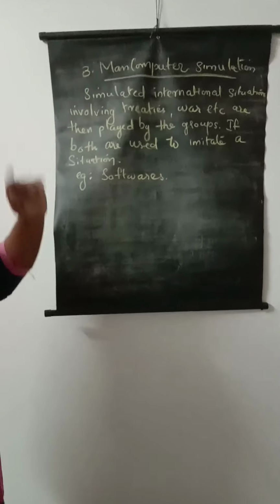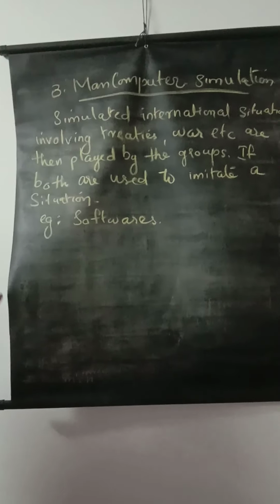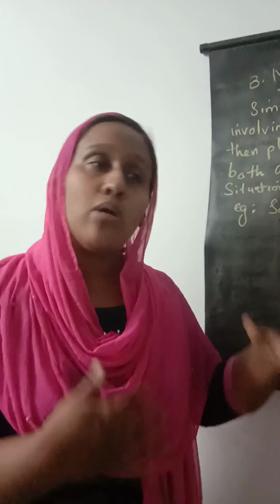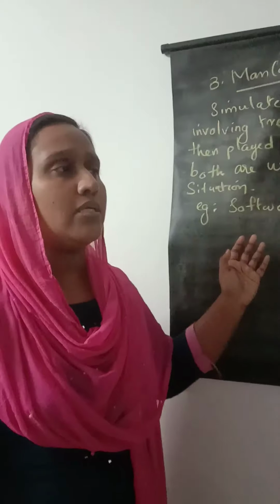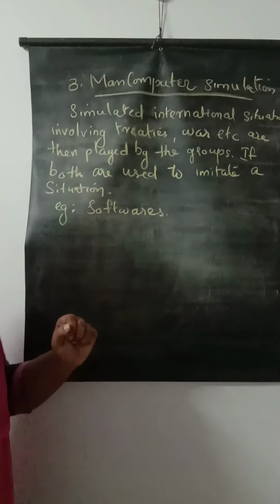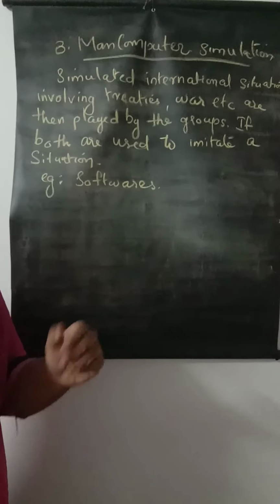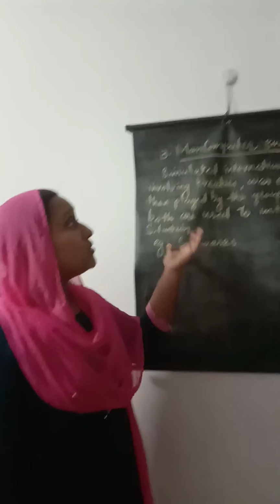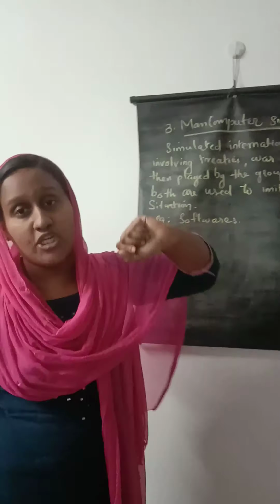Next, the third one, man-computer simulation. Simulated international situations involving treaties, wars, etc., are then played by the groups if both are used to imitate a situation. Both, that means computer and man, are imitating. For example, software updates. We are making computer software. That is also man-computer simulation.